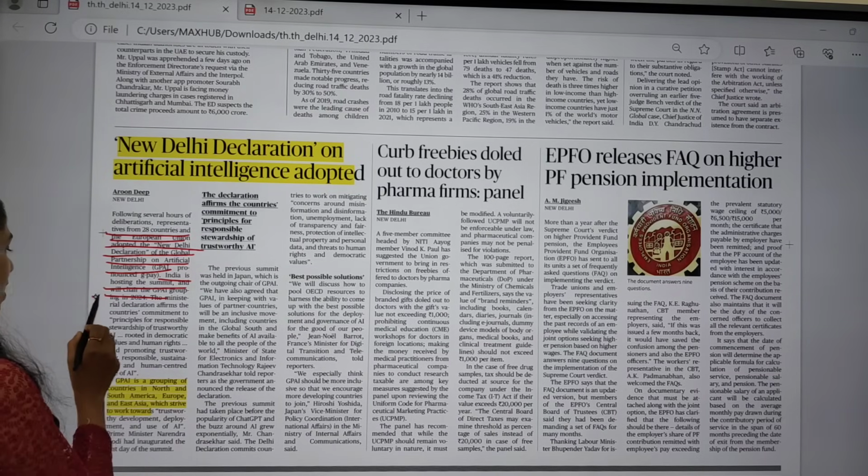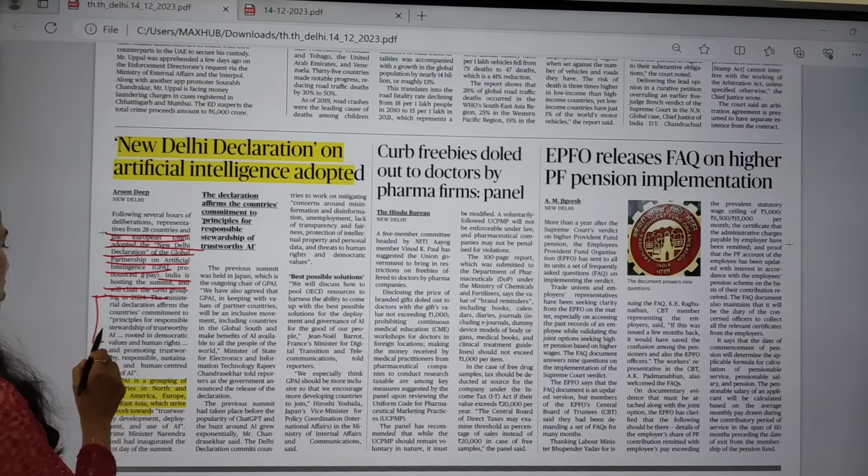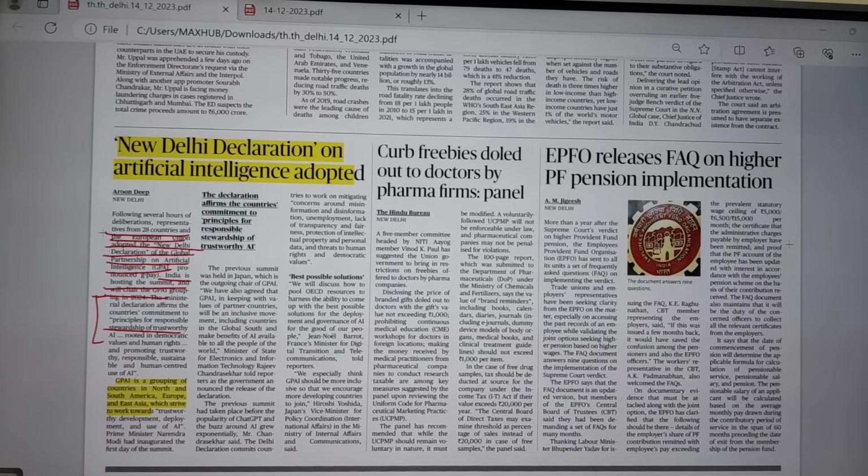This declaration affirms the countries' commitment to principles for responsible stewardship of trustworthy AI, and they are also focusing on democracy as well as human values and human rights. We want to promote trustworthy, responsible, sustainable and human-centric artificial intelligence.